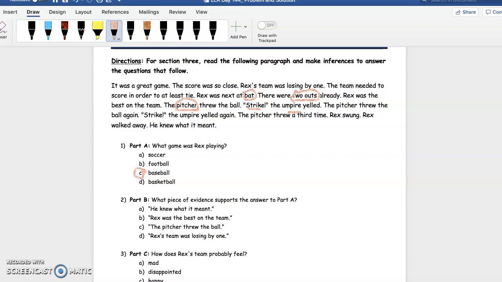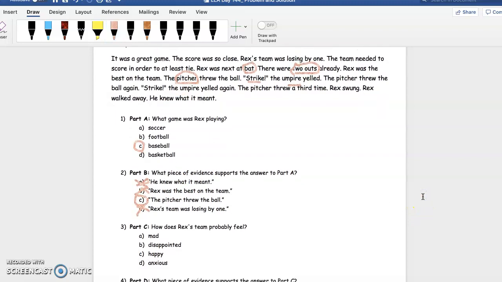Okay, good. And what piece of evidence supports the answer to part A? And we can look here. He knew what it meant. That has nothing to do with knowing what sport he plays, so we can eliminate A. Rex was the best on the team. That could be any team, right? It doesn't give us specifics on what game. And then C or D. I'm going to eliminate D, because C is what tells us that he's playing baseball because it has the word pitcher. Okay, good. Now let's go on to part C.